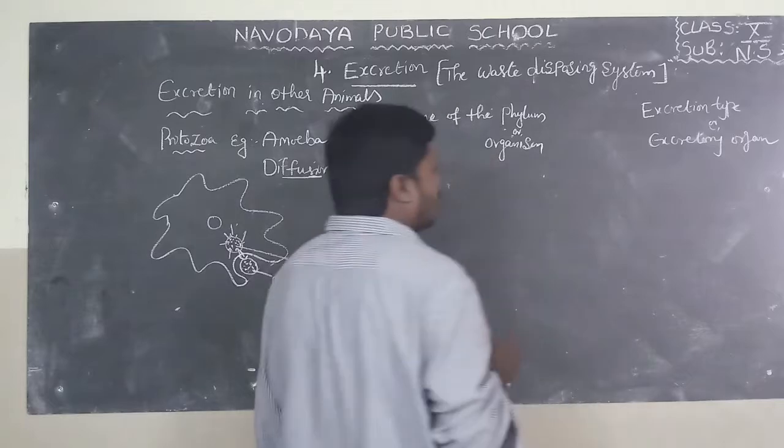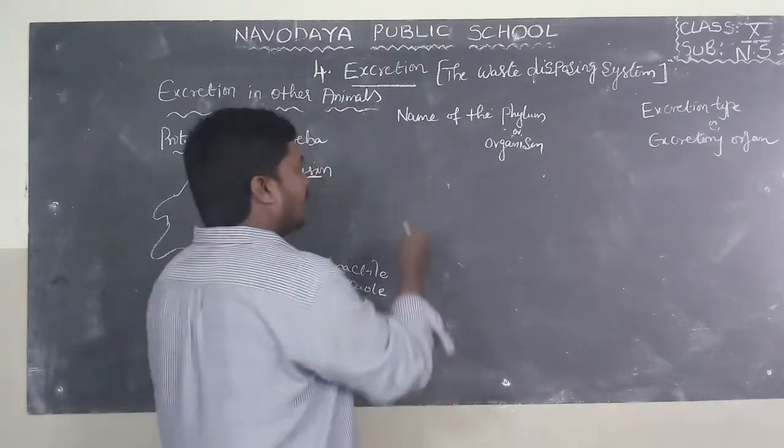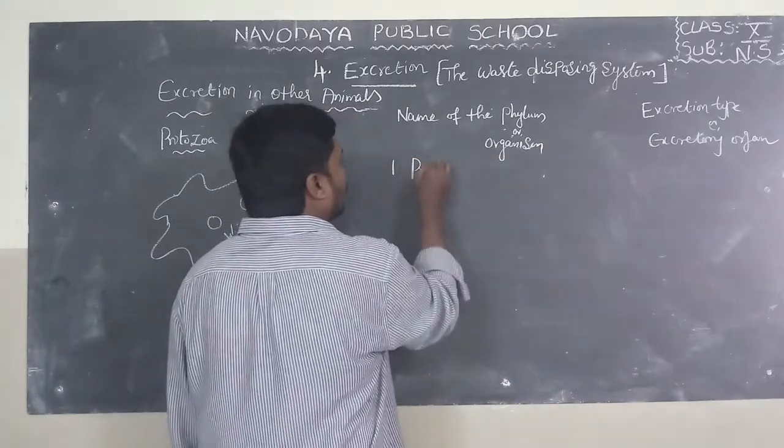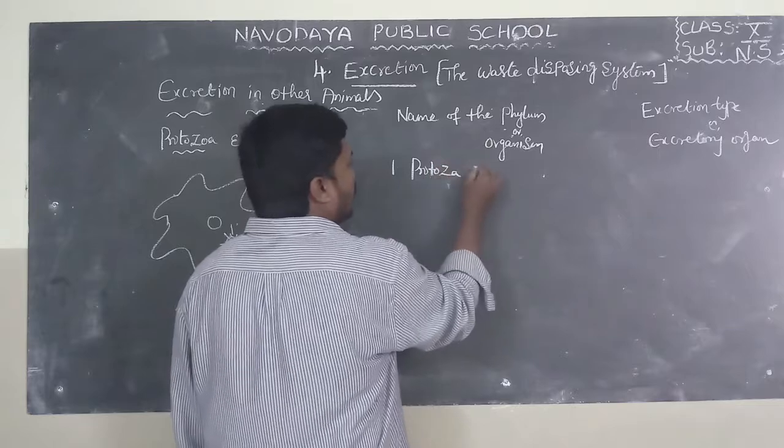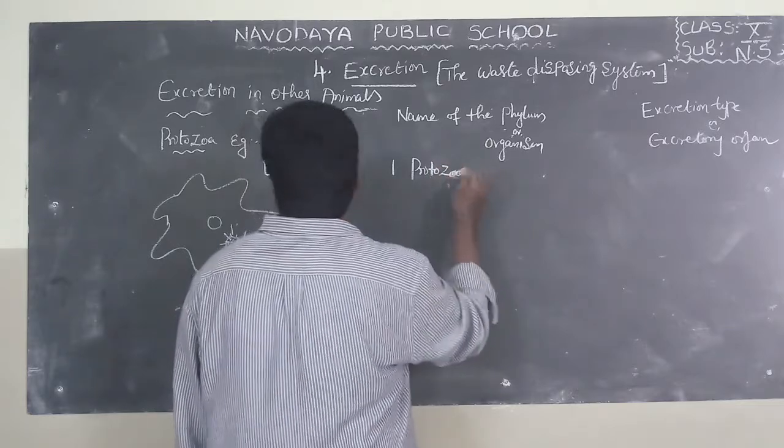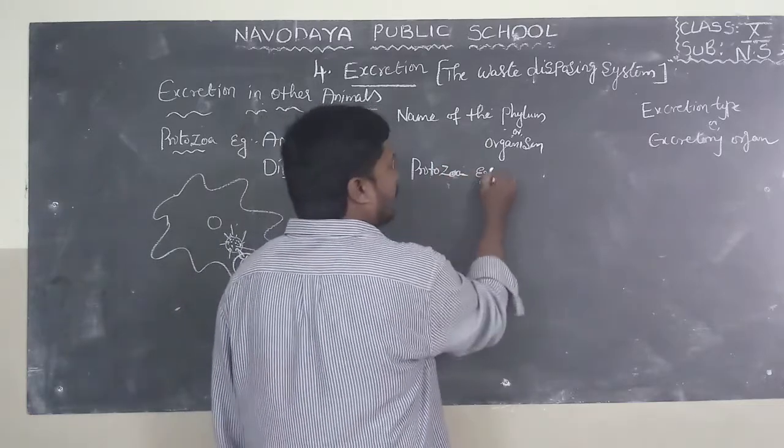First, I will explain about the simple primitive organism that is called protozoa. Protozoa, example, amoeba.